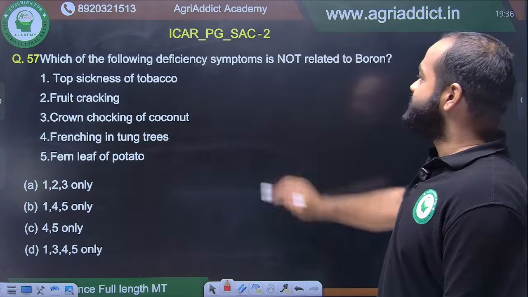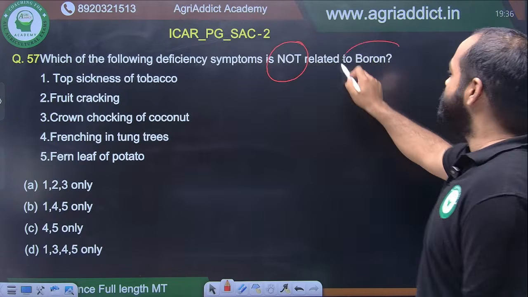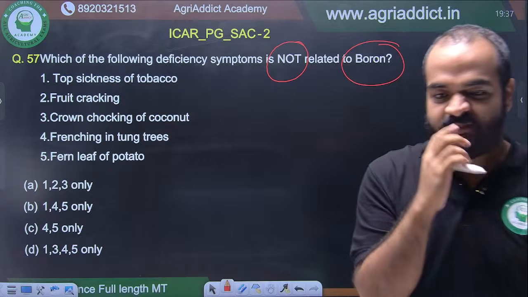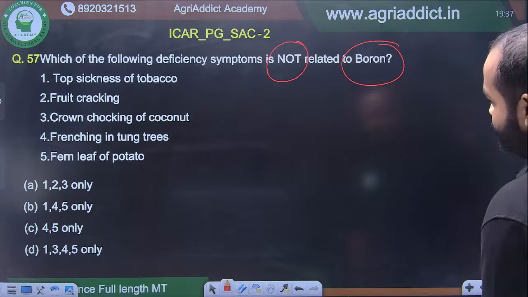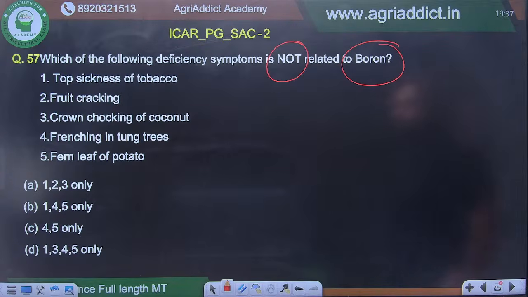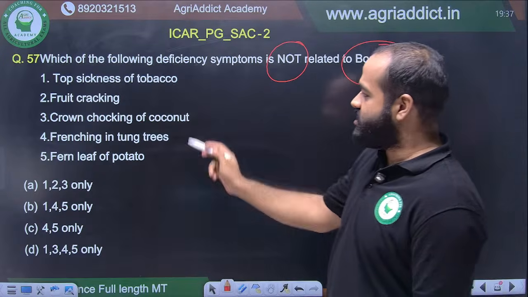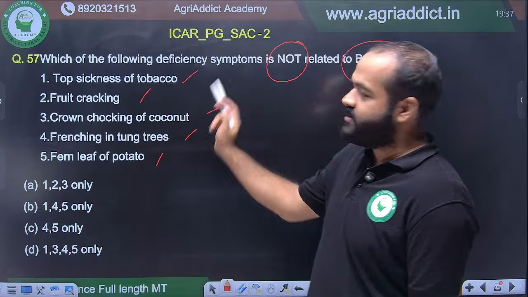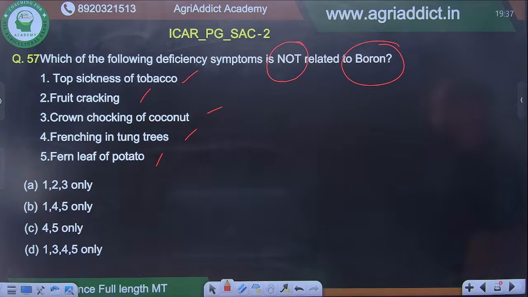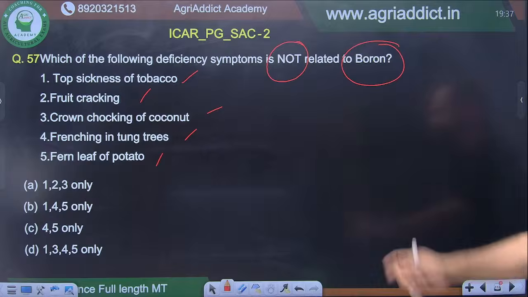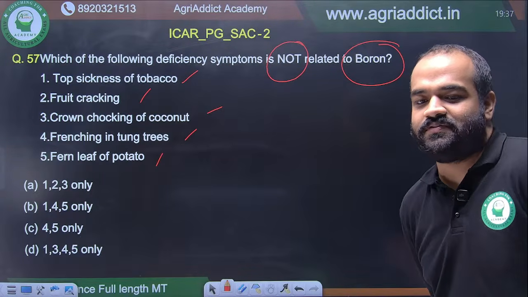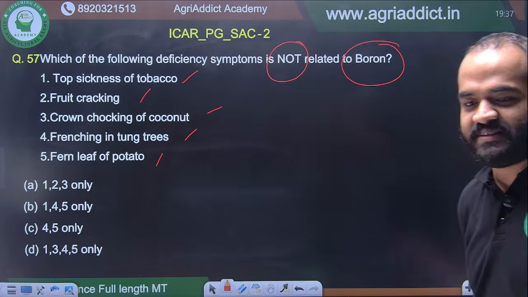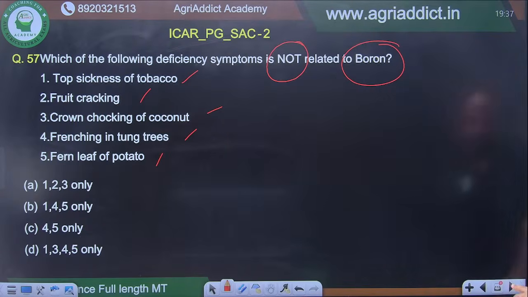Which of the following deficiency symptoms is not related to boron? This is a very basic question from mineral nutrition chapter. Nothing to worry about. Which of the following deficiency symptoms is not related to boron? Top sickness, fruit cracking, crown choking, frenching, frond leaf of potato. You have to be very thorough with your treatise for this. In the treatise, all these disease names are taken directly, and treatise is nothing but new IEEES in short form. So if you have read the new IEEES or the treatise, this is nothing for you.